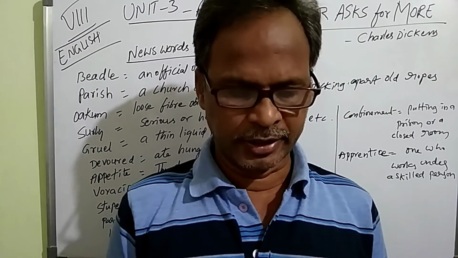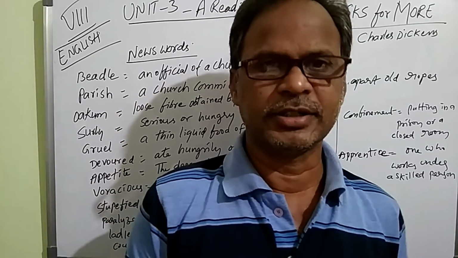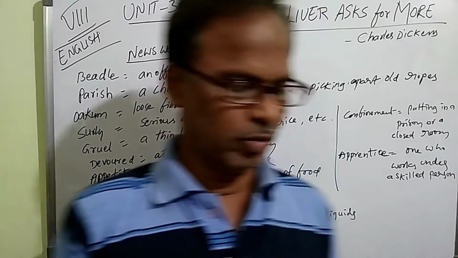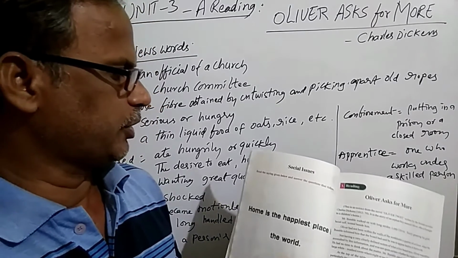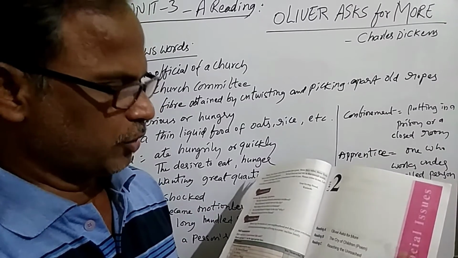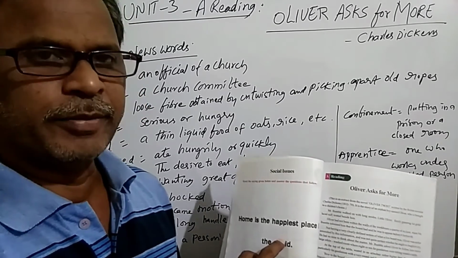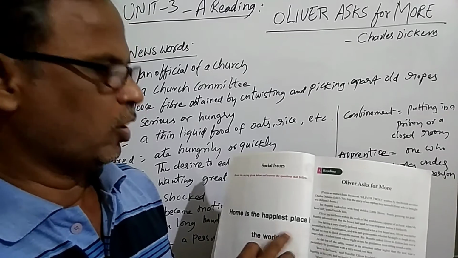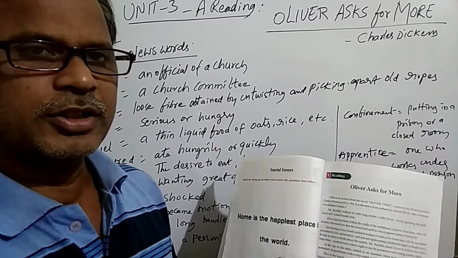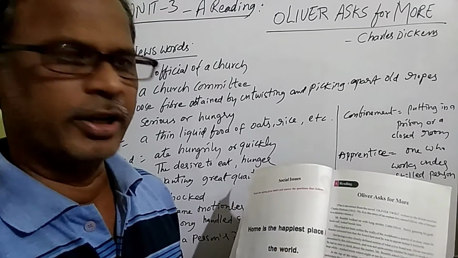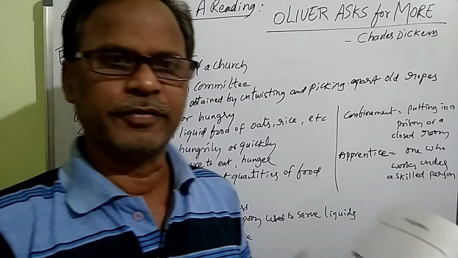Today I am going to teach 8th class English, second unit of lessons. The first lesson is a reading, "Oliver Asks for More." Before going to that, children, you see, the second unit name is given as Social Issues. In these social issues, there is a statement that home is the happiest place in the world. Do you know which is the happiest place in the world? Home only. For children and all people, home only is the happiest place in the world.